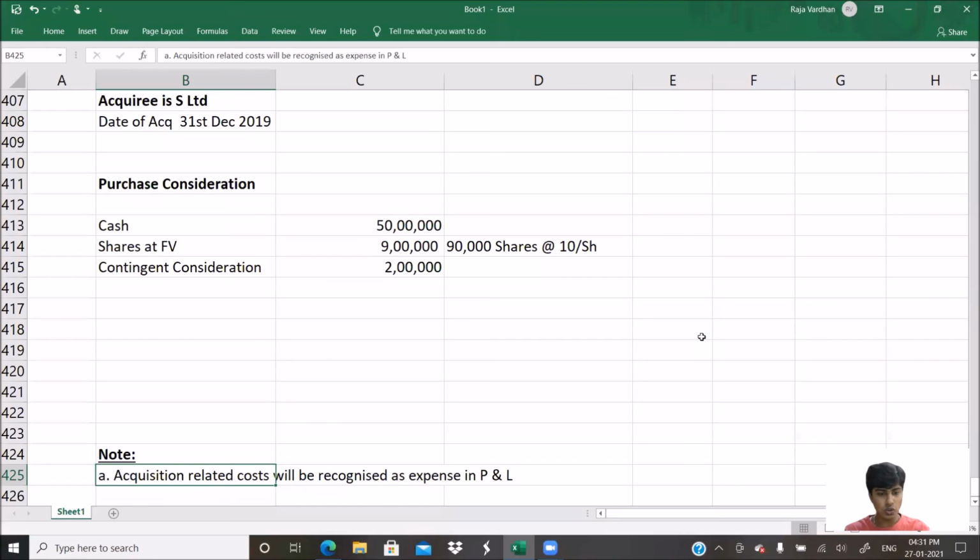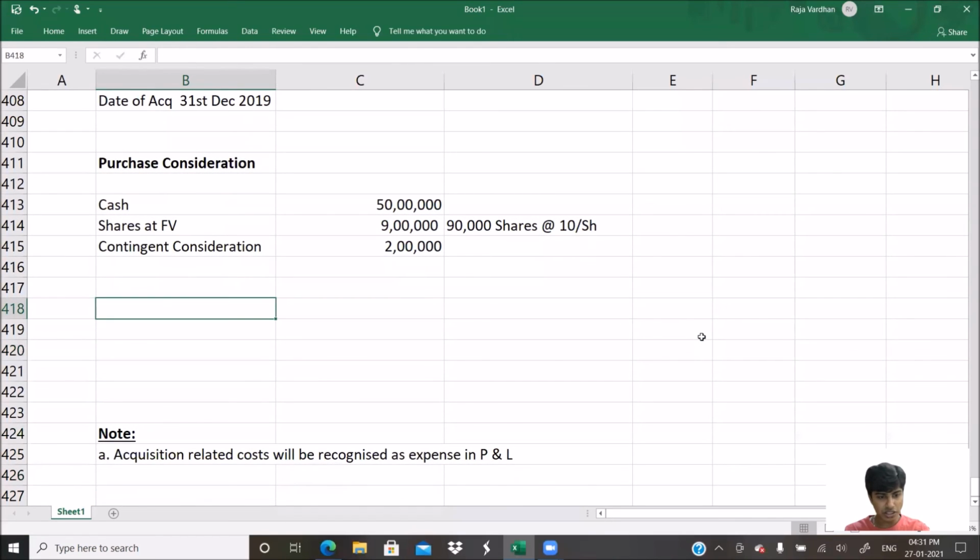You get that? So I will arrive at purchase consideration here someplace. To this purchase consideration, I'll add non-controlling interest.